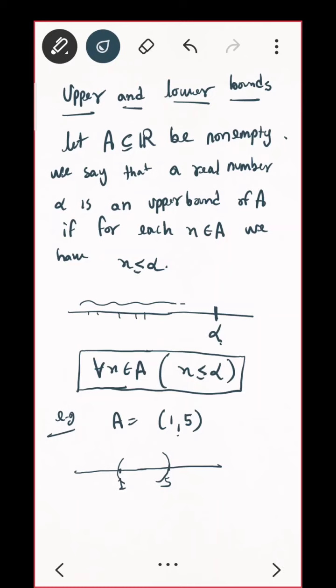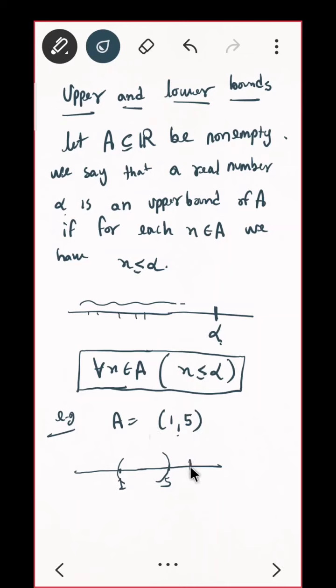Do you see that? For the upper bound you just require that alpha must be a real number. There exists a real number alpha and all the elements of the set must be less than alpha. Here I'm not saying that alpha must belong to the set A. Even if you give me the example of pi, pi is not included in the set, but any element here is less than or equal to pi.